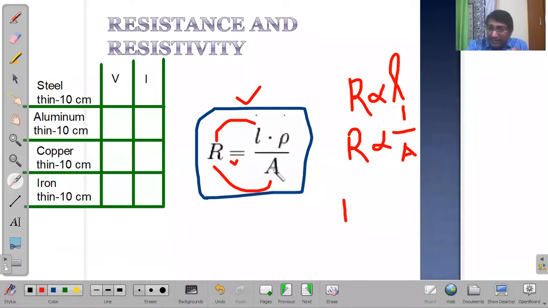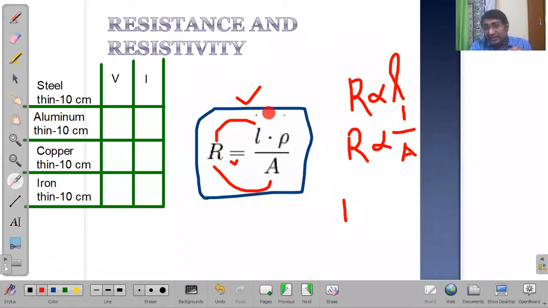Length could become 100 times, area could become 1,000 times or 1 by 100 times. Resistivity is the property of a material. If you're still working with copper, it does not change. As long as the material is not changed, even if length and area are changed, resistivity will remain the same. Resistivity does not depend on anything except the material. But resistance will change, guys.